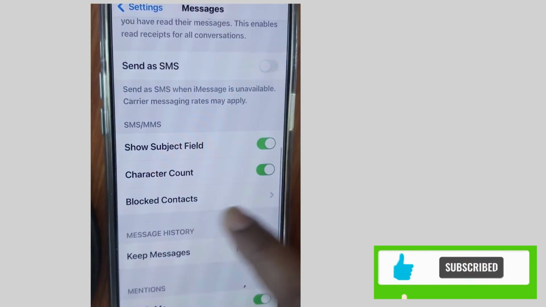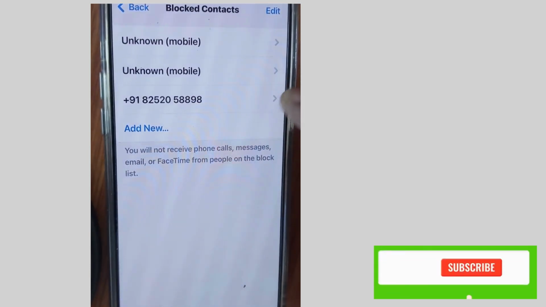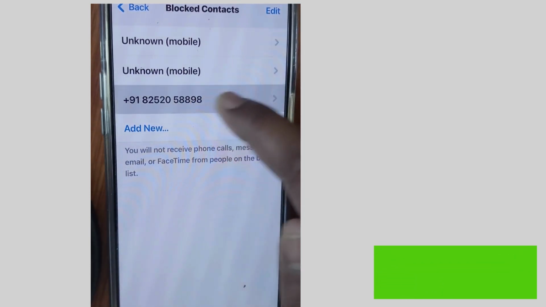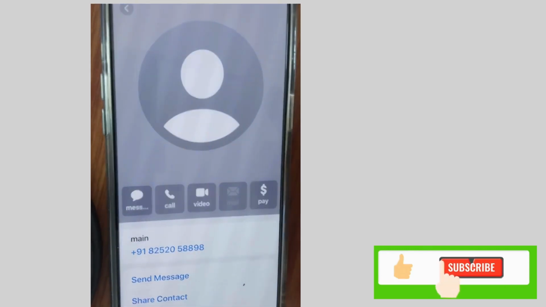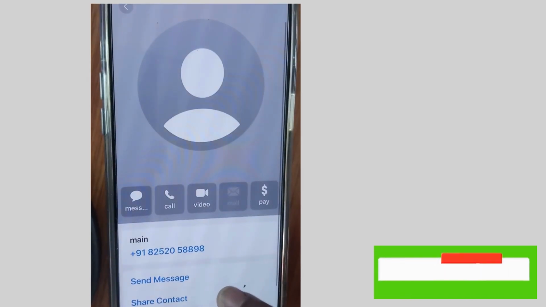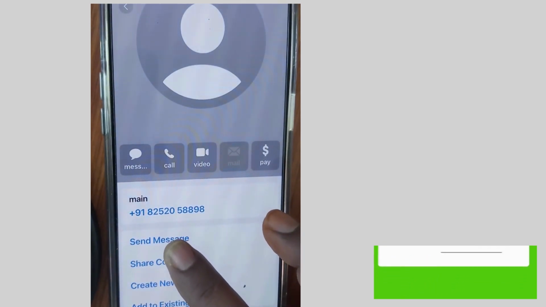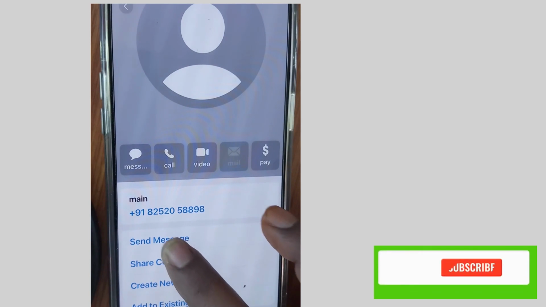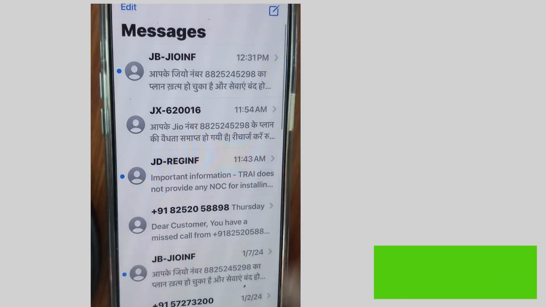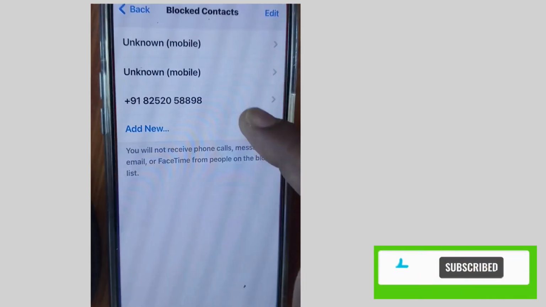on this page tap on blocked contacts and check if any contact from whom you want to receive messages is blocked or not. If blocked, then unblock from here. Simply swipe left and try to send messages here and unblock this contact from the list.